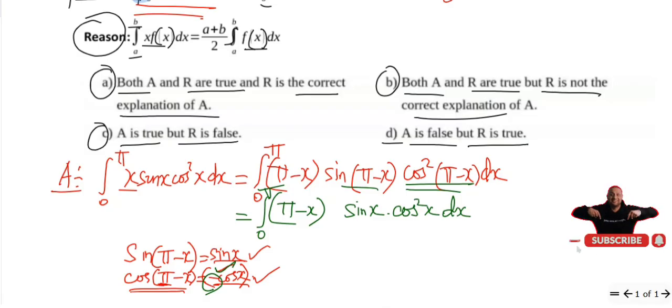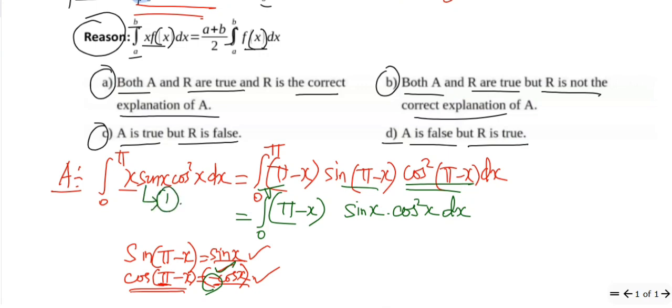Now we can assume the given function to be the first equation. We can name that as I, and whatever we are getting as the function now, we can assume as the second equation.